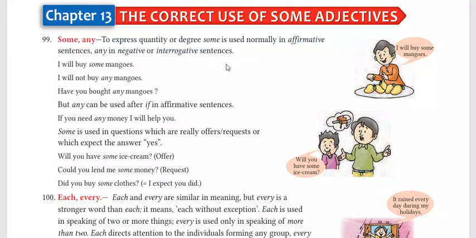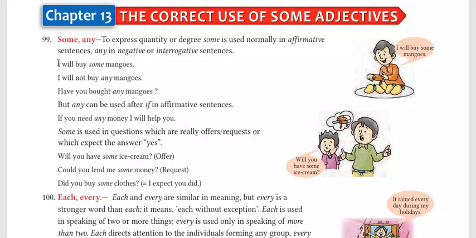Now the first point, which is very important, says that some is used with affirmative sentences. What is the meaning of affirmative sentences? Affirmative sentences are also called positive sentences. In positive sentences, we are giving information. We are making a statement, asserting something. While negative sentences are those in which we are denying something, we negate something. And interrogative sentences deal with questions. So we must remember that some is used in positive sentences while any is used in negative or interrogative sentences.